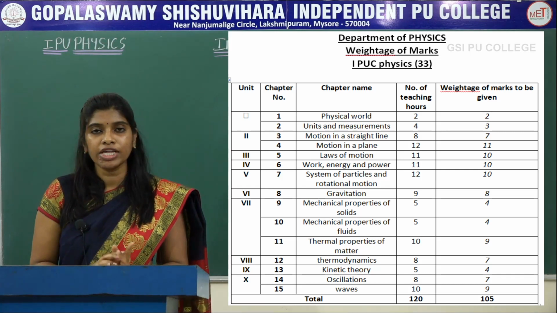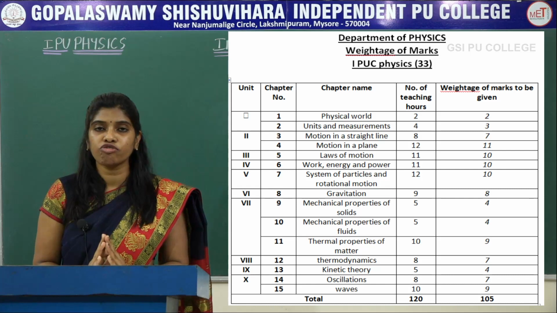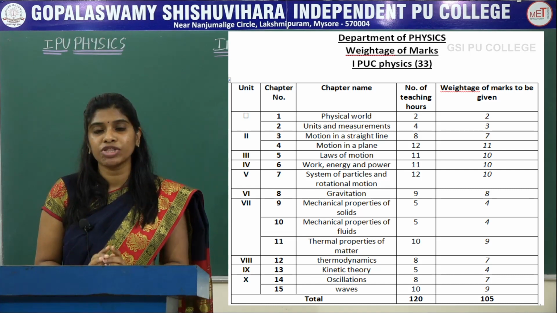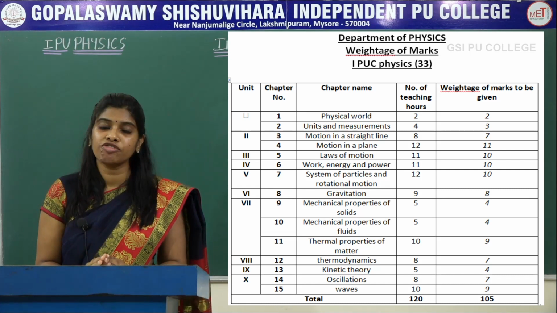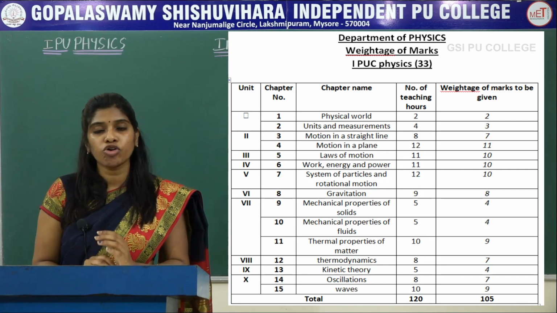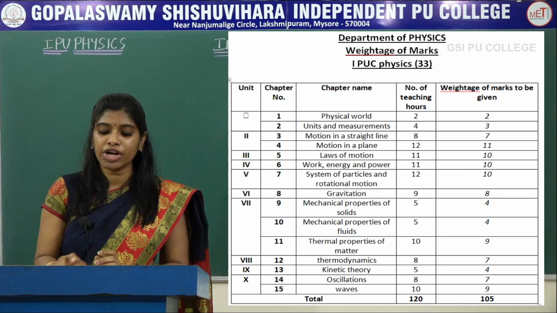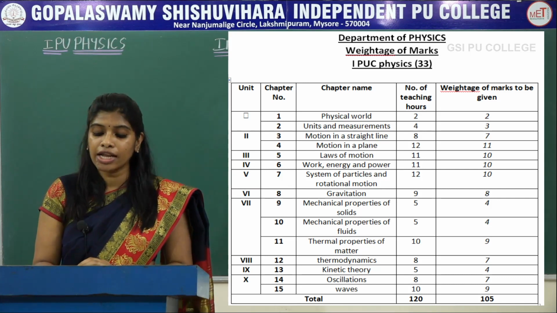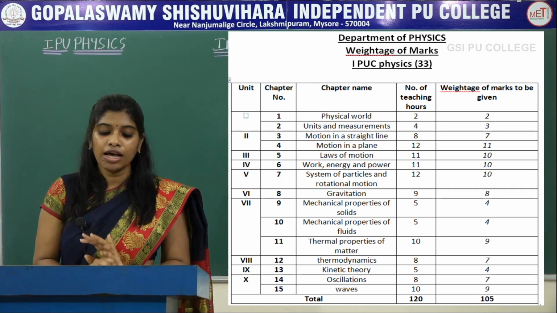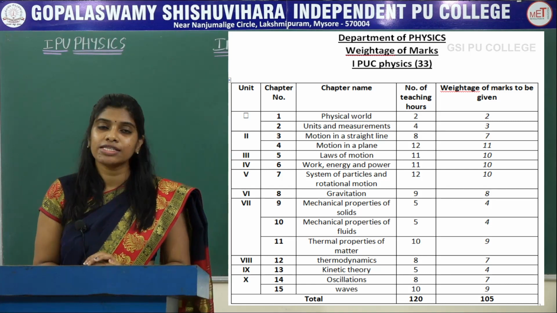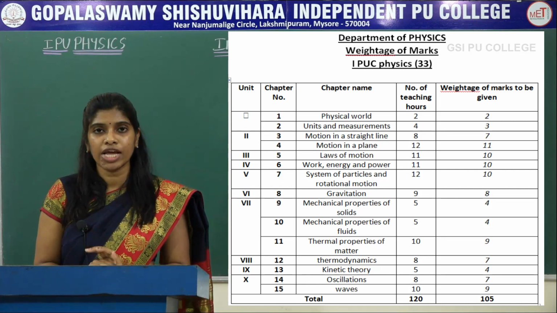Coming to the third unit, 5th chapter, laws of motion. This chapter deals with the force which is responsible for the motion of the objects, and you are going to learn the 3 physical laws with examples. This chapter has 11 hours of teaching and the marks allotted is 10. Coming to the 4th unit, the 6th chapter, work, energy and power.